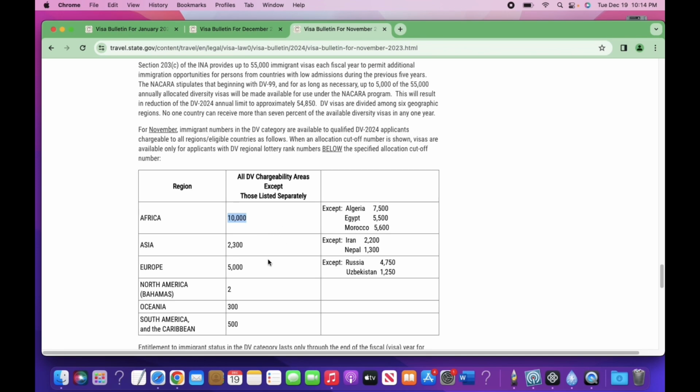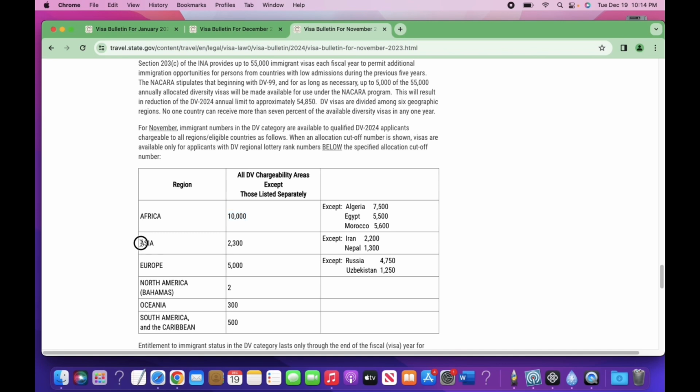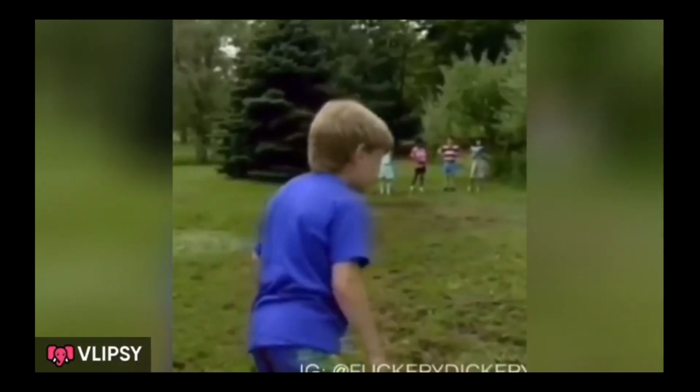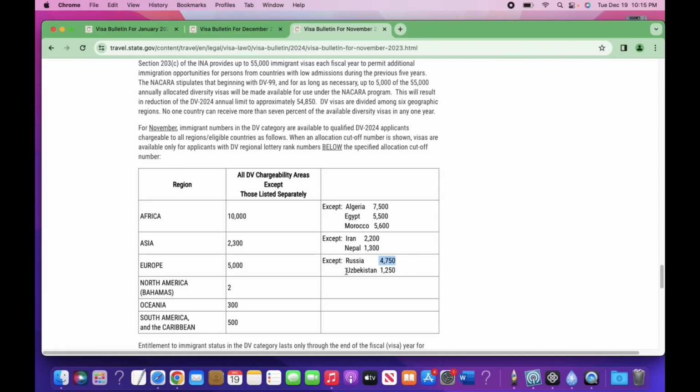I hope so. When we go to Asia, they are doing up to 2,300, except Iran, 2,200, and Nepal, 1,300. Europe is going up to 5,000, except Russia, which is doing 4,750, and Uzbekistan, which is doing 1,250.